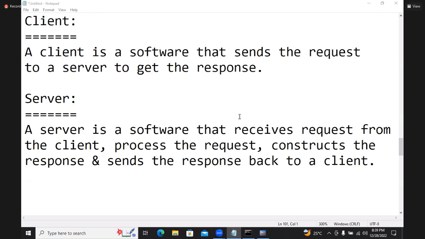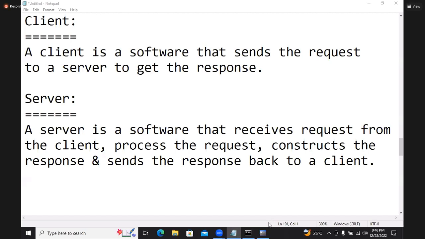Suppose you write a Java program that works like a client, then you can call it a client. If you write a Java program working like a server, you can call it a server. You have seen client-server programs in the core Java class also. I taught client-server programs in core Java class. So client and server Java programs you can call. In one computer, you can install n number of clients and n number of servers.